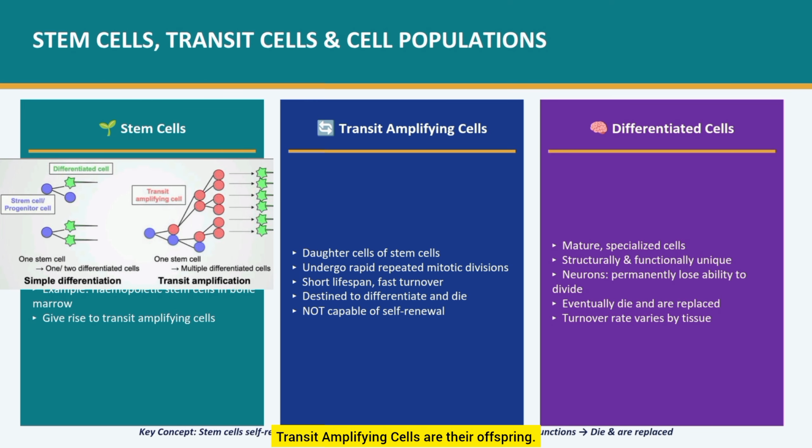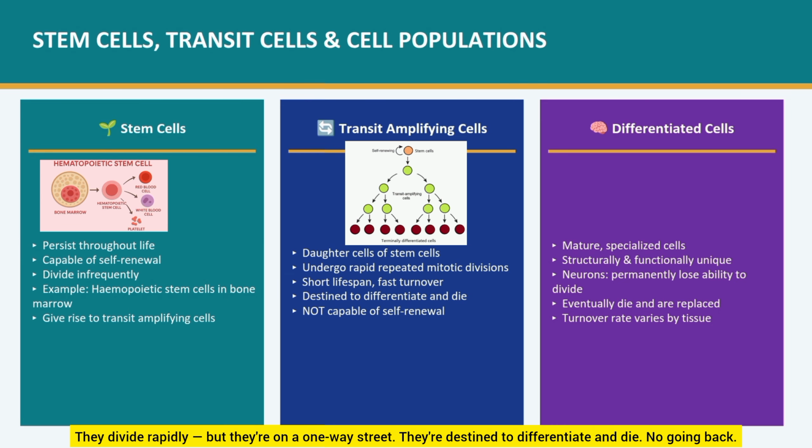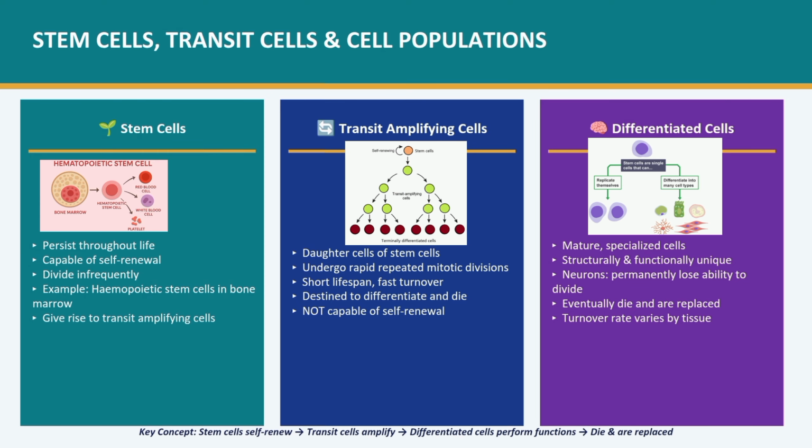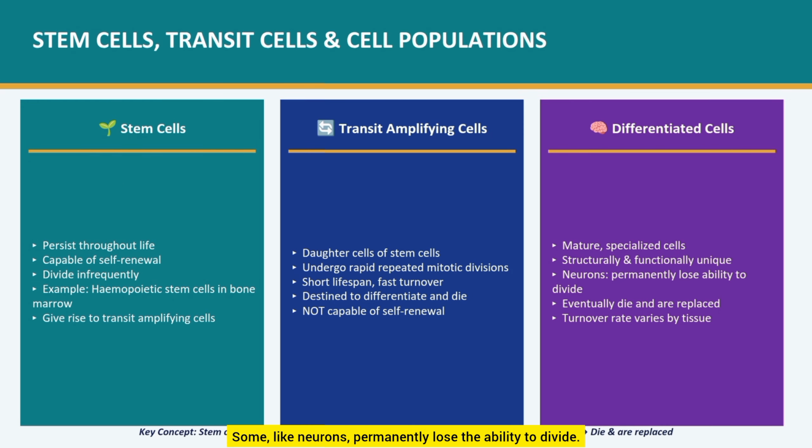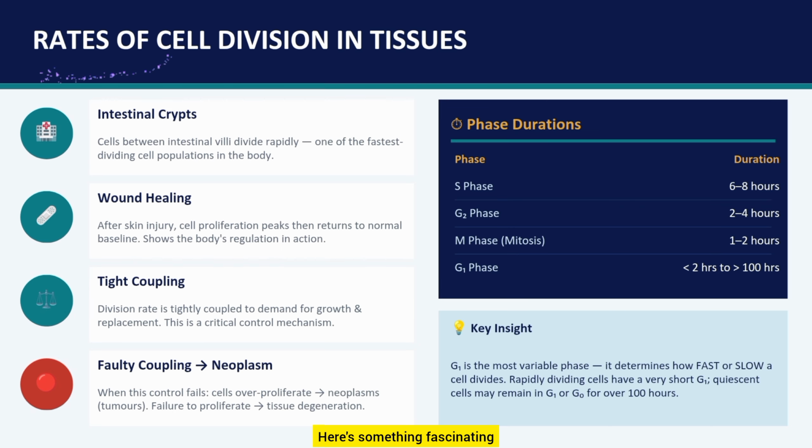Transit-amplifying cells are their offspring. They divide rapidly, but they're on a one-way street. They're destined to differentiate and die. No going back. Differentiated cells are the specialists: neurons, muscle cells, and others. Some, like neurons, permanently lose the ability to divide. So the body's strategy is, stem cells maintain the stock, transit cells do the heavy lifting, and differentiated cells do the actual work.